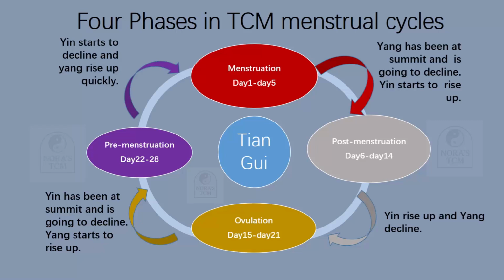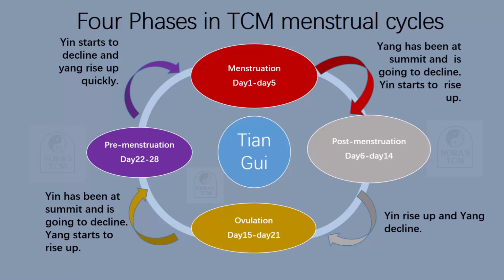So in the ovulation phase, after the follicle has been formed, it needs to break out and join with the sperm to form the egg. In this situation, we need yang to participate in this process. We need the power to discharge and join with the sperm. So yang plays part of the function in this phase.